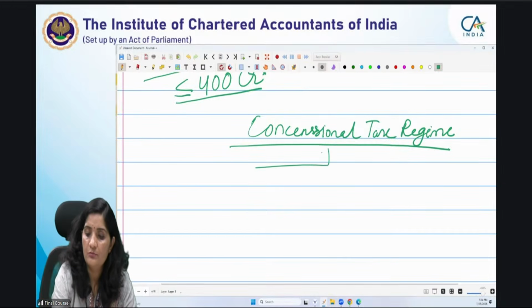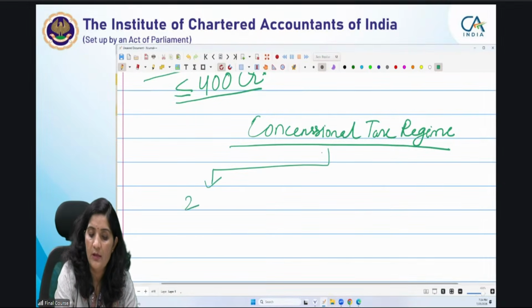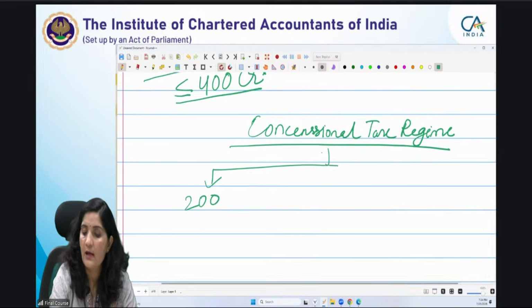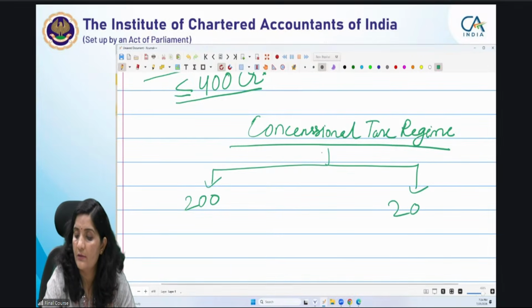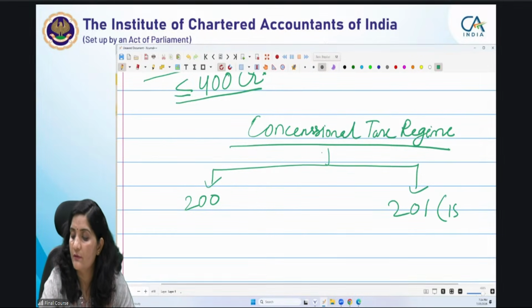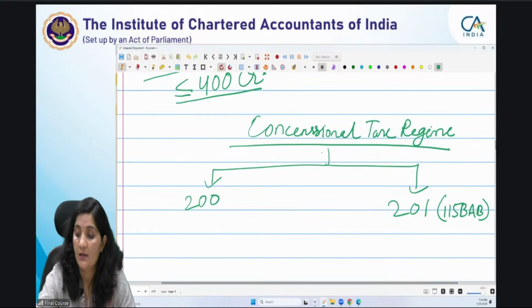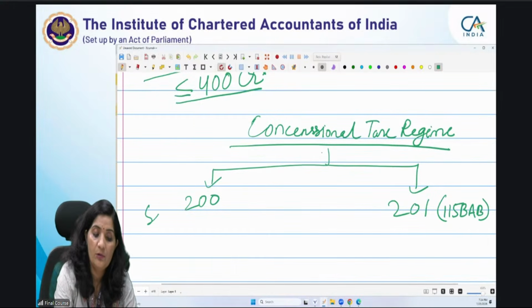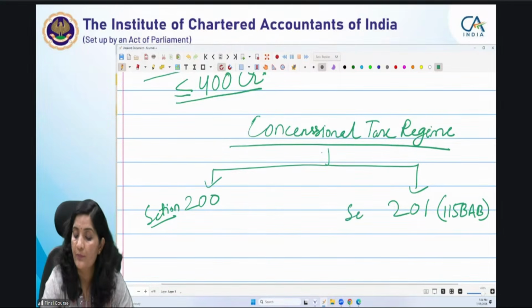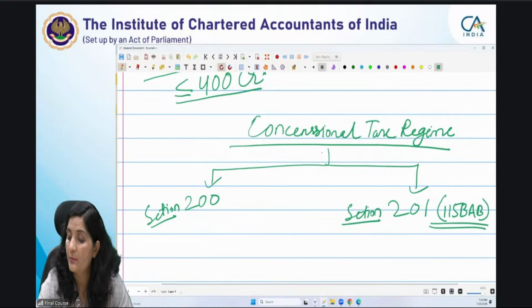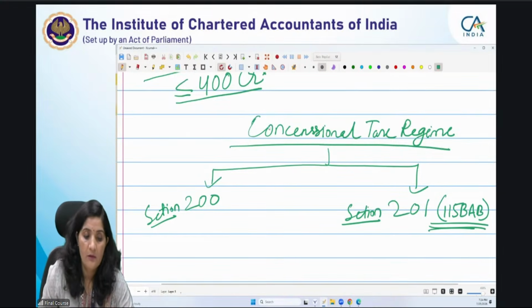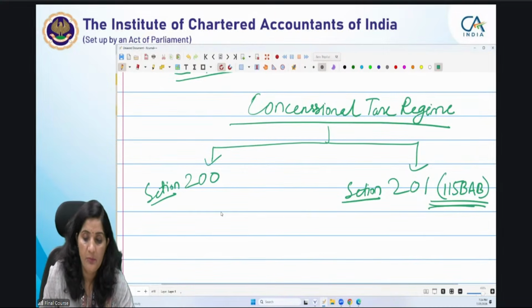So there are two sections, section 200, right, and section 201. This is referred to as 115BAB. Even now 115BAB will come; the reason is not that 201 will come. If the answer is asked in the question, then they should be referring to it as 115BAB. Why? Why do they have to refer to it as 115BAB? Anyone? Any guesses?